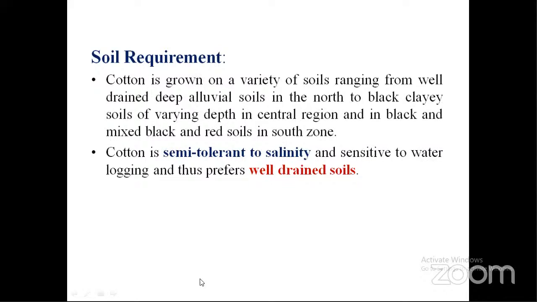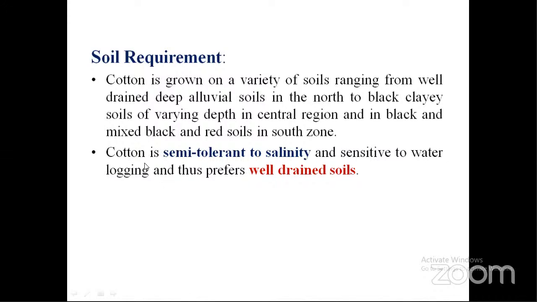Soil requirement. Cotton is grown on a variety of soils, ranging from deep alluvial soils in North India to black soils in the central region and black and red soils in the southern zone. It can be grown in almost all kinds of soils. It is semi-tolerant to salinity. That means to a certain extent it can tolerate salinity, but if there is excess salinity, the yield will be affected. But it is sensitive to waterlogging.